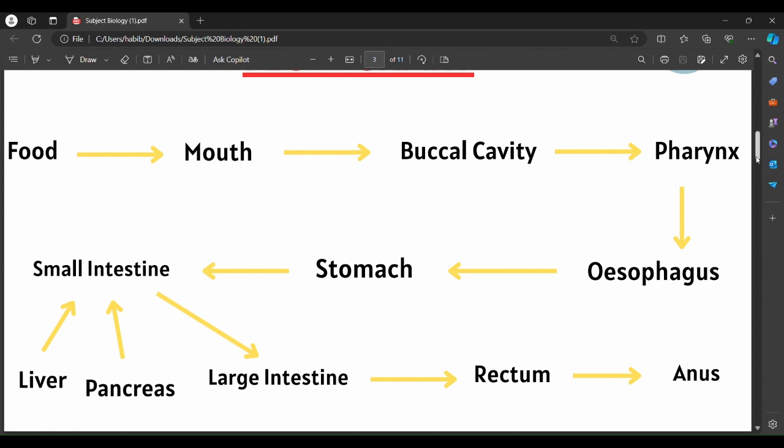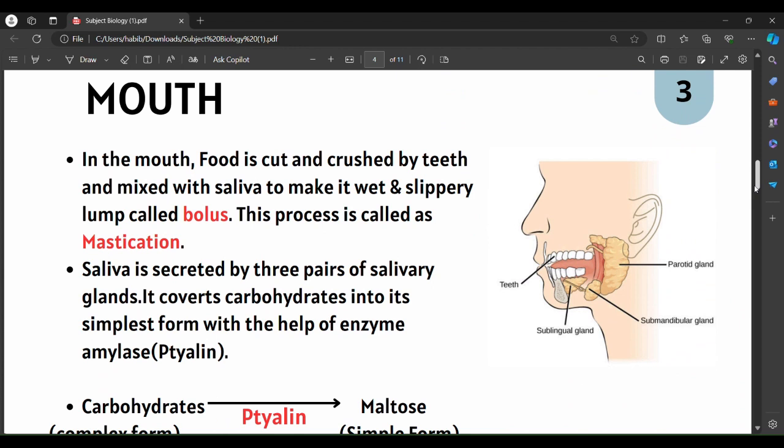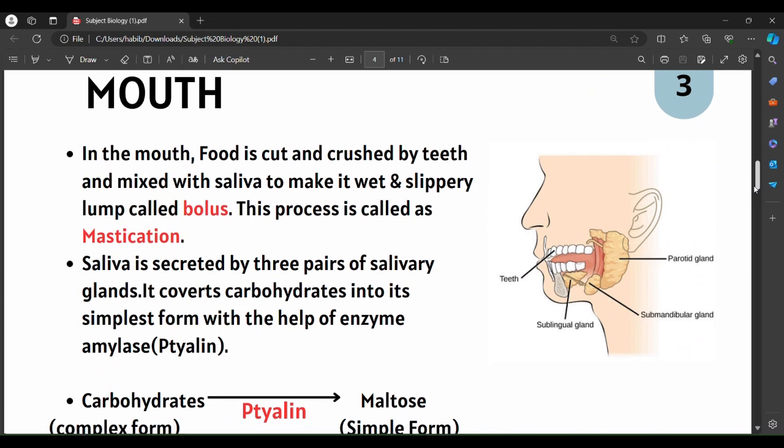Let us start with the first part of the human digestive system, the mouth. As you can see, the mouth consists of certain parts like teeth, the tongue, the palate, the vestibule, and a cavity, which is sometimes referred to as the oral cavity or buccal cavity. These are the parts of the mouth.